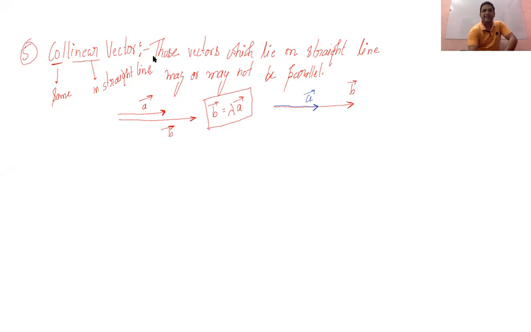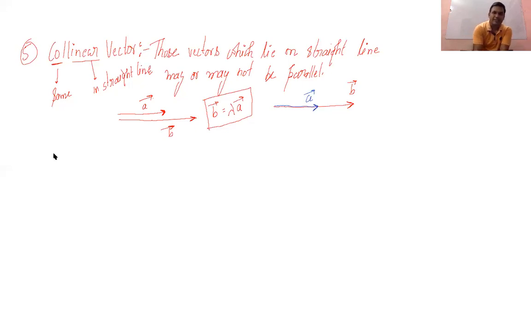If there is such a relation, where either vector is some multiple of the other vector, then those two vectors will be known as collinear vectors.